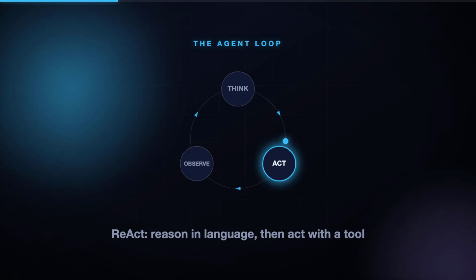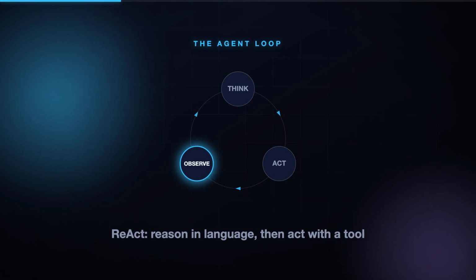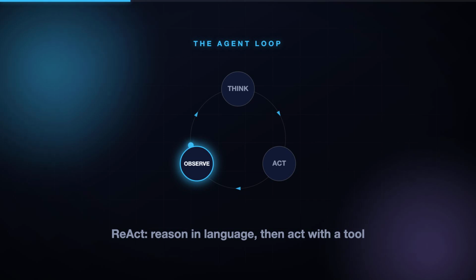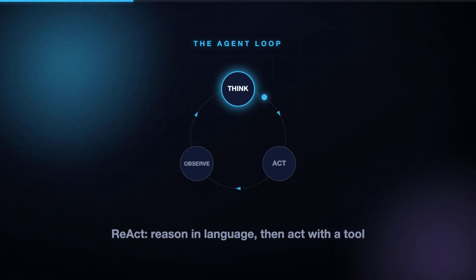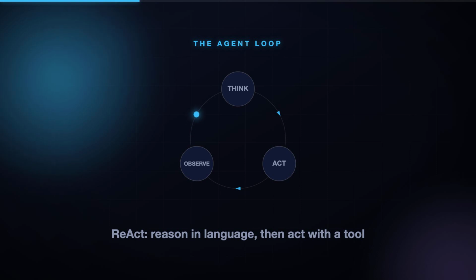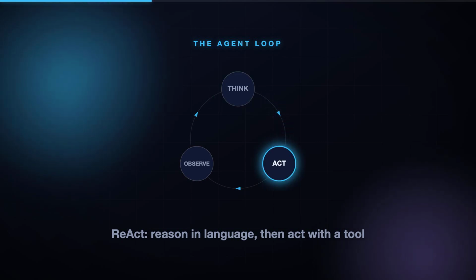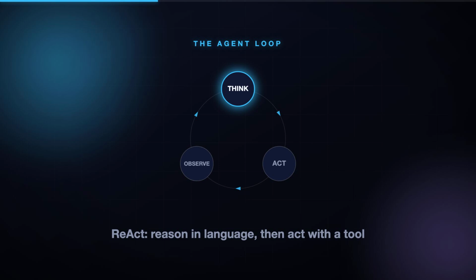Let's slow that down. In the think step, the model, the brain, reasons in plain language about the current state and picks the next action. In the act step, it doesn't just talk. It calls a tool. It searches the web, runs code, queries a database. In the observe step, it reads the tool's output and feeds it back into its own context. Then it thinks again, now smarter than before. This pattern even has a name: reason and act, ReAct.